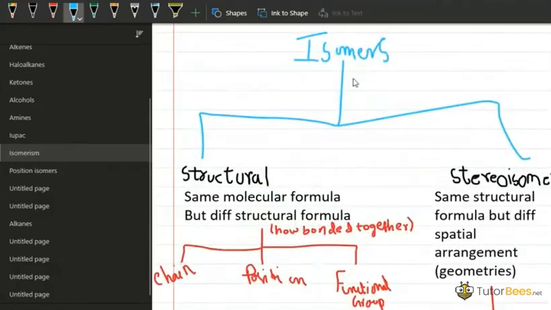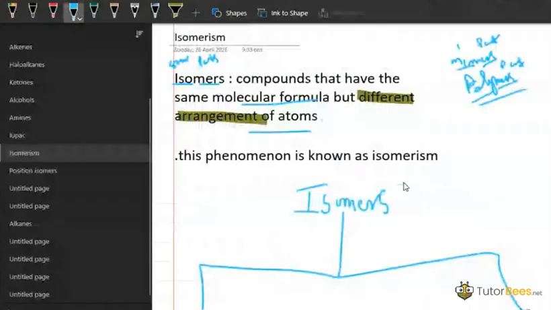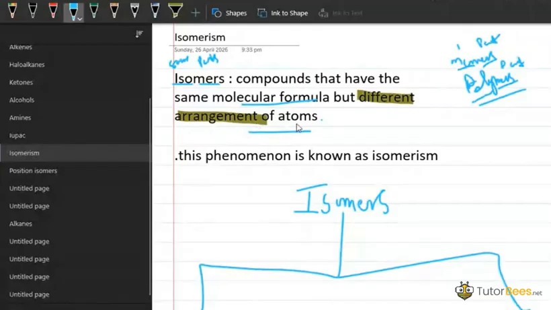Now there are two types of isomers. One is known as structural isomers and the other is known as stereoisomers. One thing I want to tell you here, I have highlighted this keyword here, different arrangement of atoms, because this is the keyword that you will write in the definition and this will award you the marks. So compounds that have the same molecular formula but different arrangement of atoms are known as isomers.